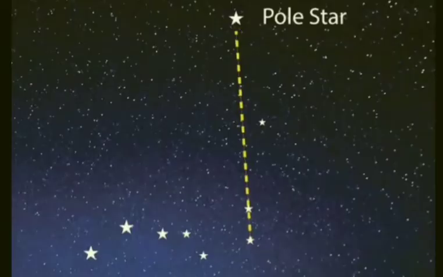Do you know there is one star in the sky which does not move at all? And that is the pole star, which is situated in the direction of the Earth's axis and it does not appear to move. The pole star lies close to the axis of rotation of the Earth.